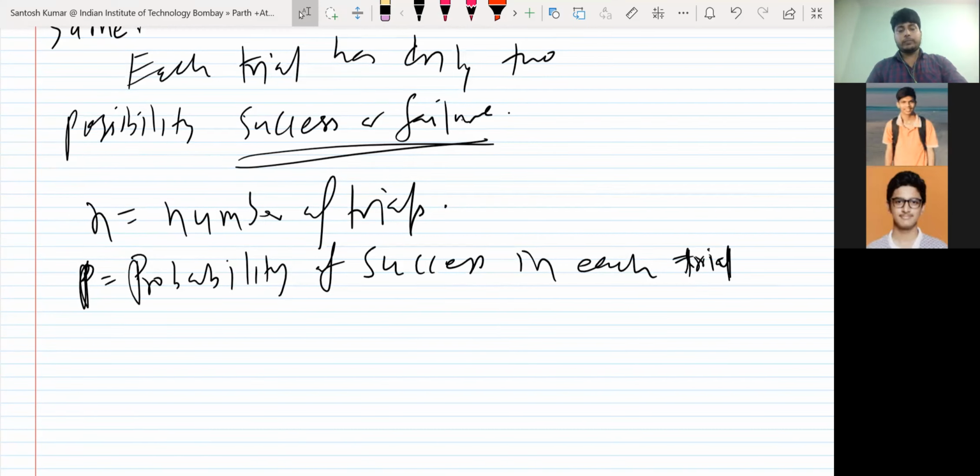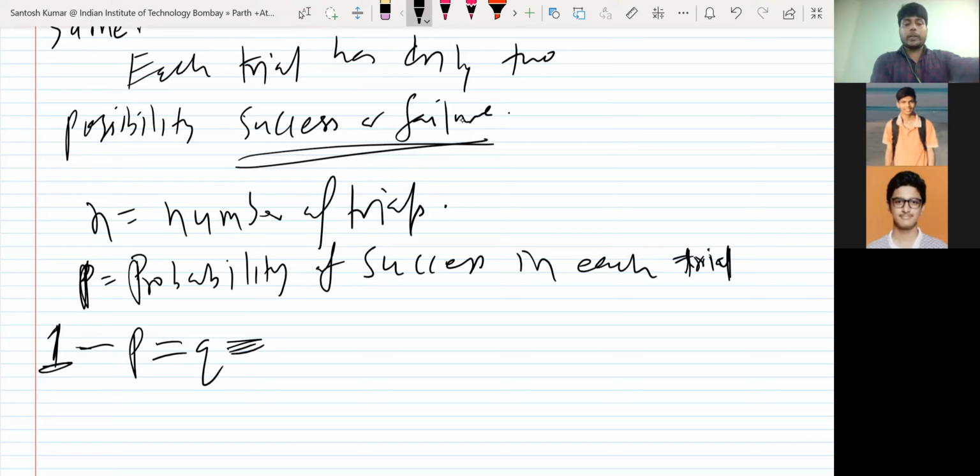Say it loudly. It is 1 minus p, the probability. n is the number of trials. Success means probability of event E, and failure means probability of E complement. You know the probability of E complement is 1 minus probability of E. So it is 1 minus p, which we will also write as q later.